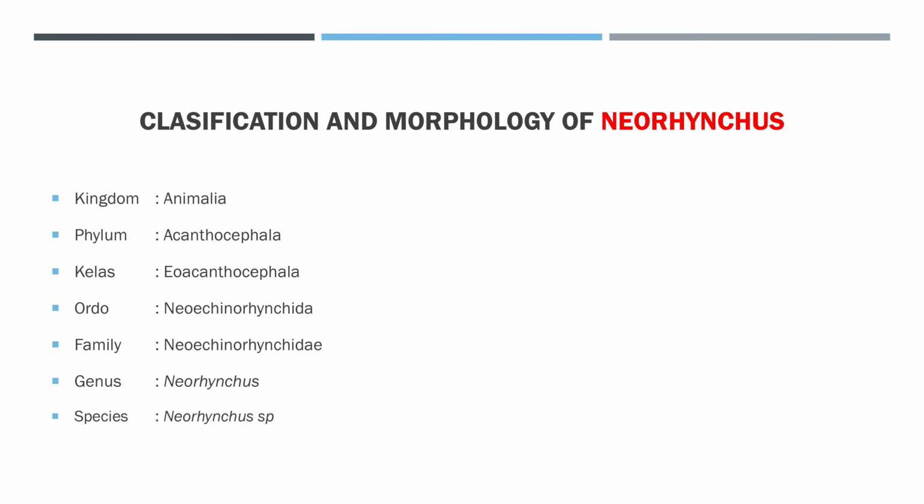Okay, I will explain the classification and morphology of Neorhynchus. The classification of Neorhynchus is from kingdom Animalia, phylum Acanthocephala, class Eoacanthocephala, ordo Neoenchironychidae, family Neoenchironychidae, and genus Neorhynchus.